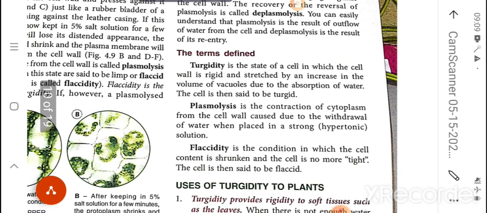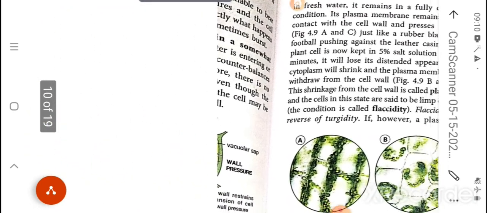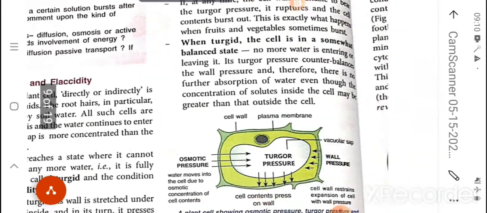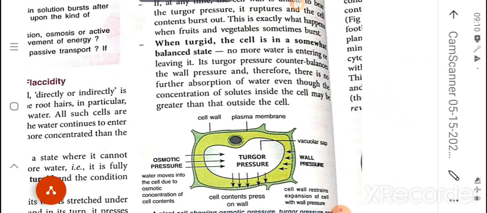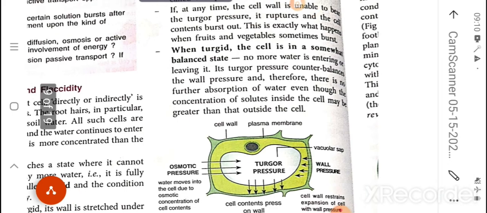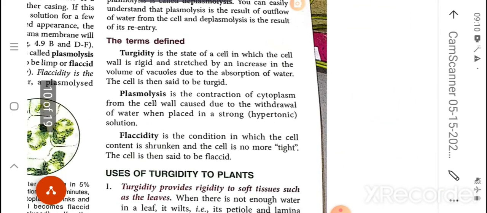So now let's see these terms. Turgidity is a state of a cell in which the cell wall is rigid, stretched and distended by an increase in the volume of the vacuole due to the absorption of water, and the cell is then said to be turgid. Here you can see the vacuole is bigger in size because it absorbs all the water, and all the cell contents are present in the middle.